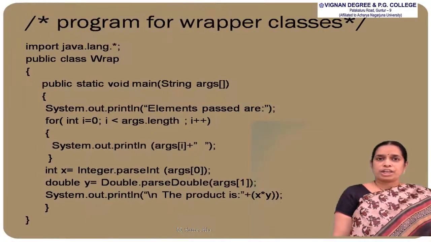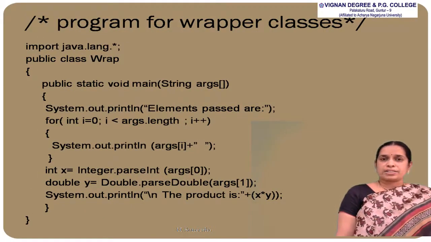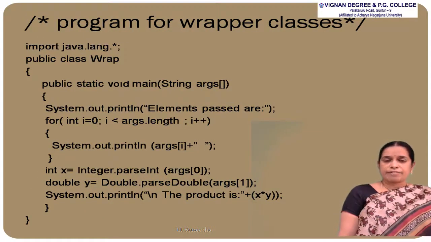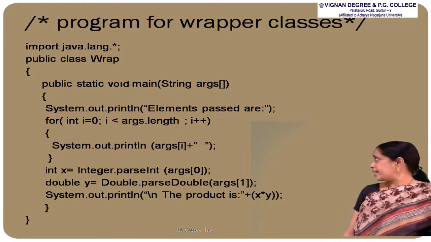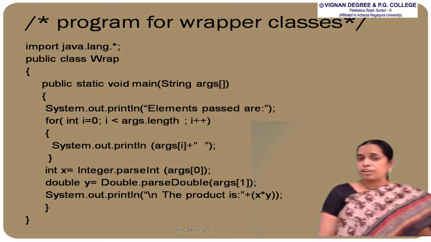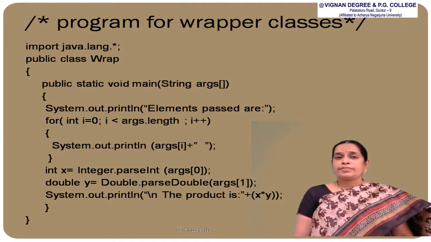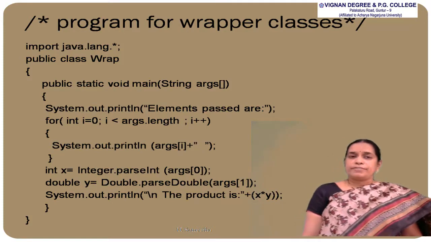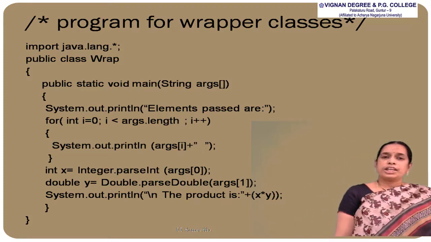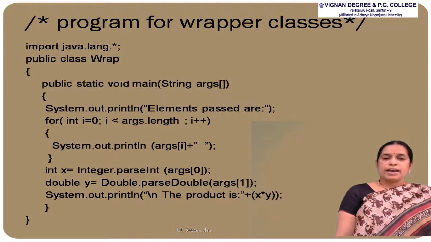In the package java.lang, since the wrapper classes are present in this lang package, we have to import it. So the first statement is import java.lang.*, and here the name of the class is wrap, and within the main method, initially we have to provide two arguments at runtime. Those two arguments are saved in the array args as args[0] and args[1].